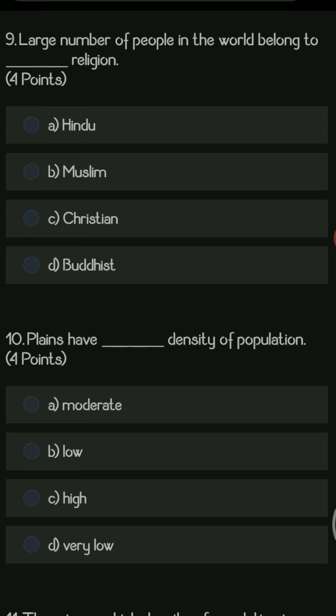Next question, the largest number of people in the world belong to dash religion. Options are Hindu, Muslim, Christian, Buddhist. There are so many countries which follow the Christian religion. So Christian is the right answer.